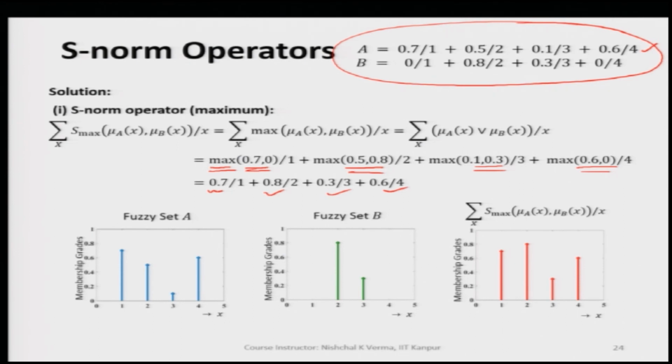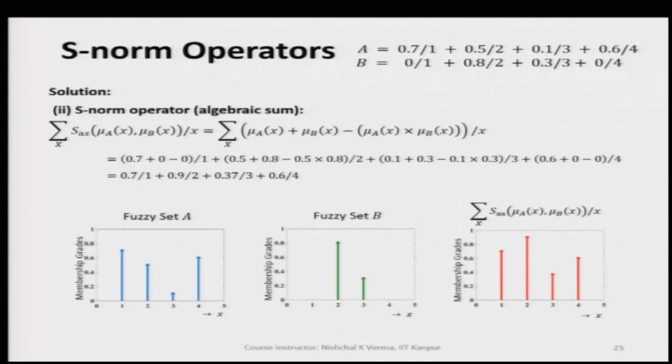You can see here the discrete fuzzy set, or discrete membership function. When we take the max S norm of the two fuzzy sets, we get the outcome like this. We get the maximum of each pair of corresponding generic variable values. Now, let us use the same example and take the S norm algebraic sum.